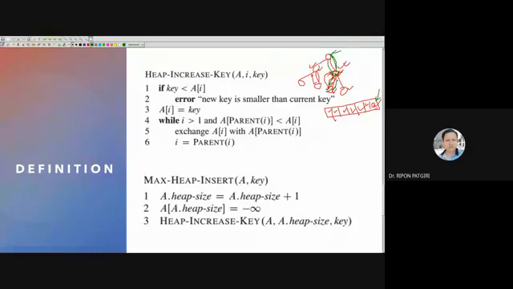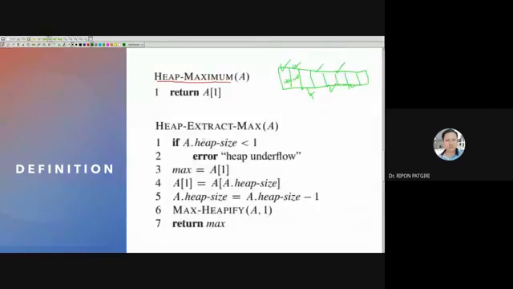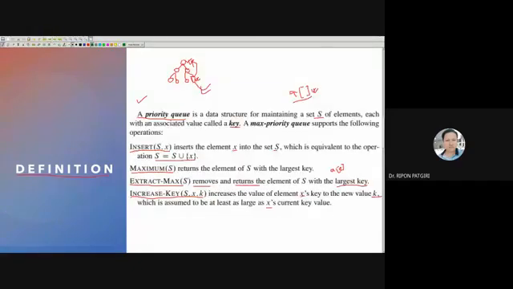So in the max heap priority queue, there must be a facility of what we have discussed. There must be a facility of insertion, a facility of get maximum, and a facility of extract maximum.